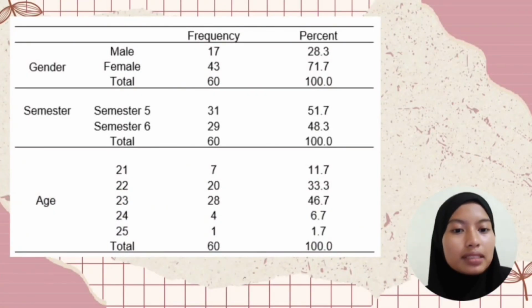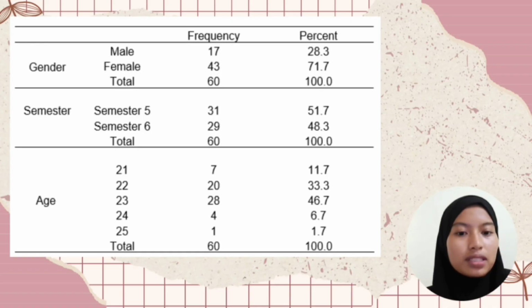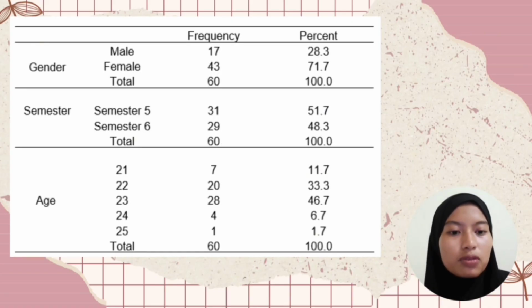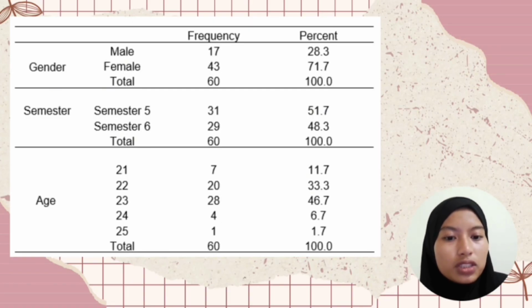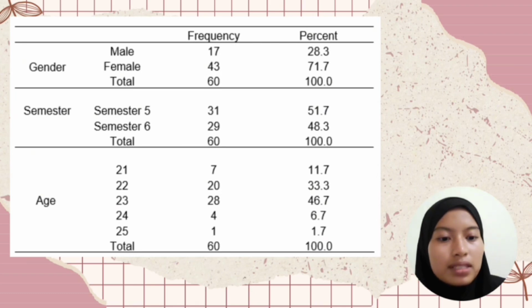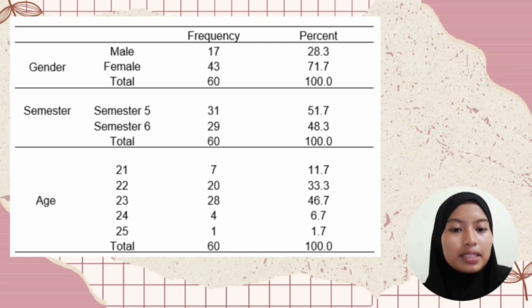Okay, this is the descriptive statistic of the study: frequency, gender, age, and semester. So this is demographic overview of our 60 respondents. Most of them are female, 71.7%, while males make up this 28.3%. In terms of semester, 51.7% are in semester 5 and 48.3% in semester 6, almost equally distributed. As for the age, the majority are 23 years old, 46.7%, followed by 22 years old, 33.3%. The rest are 21, 24 and 25 years old. Overall, the data reflect a balanced and relevant group for our study.